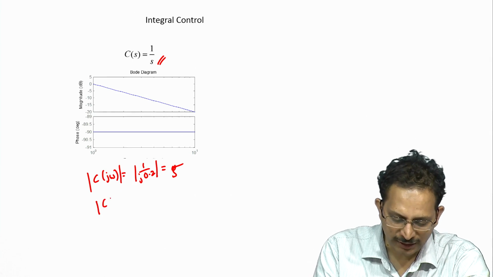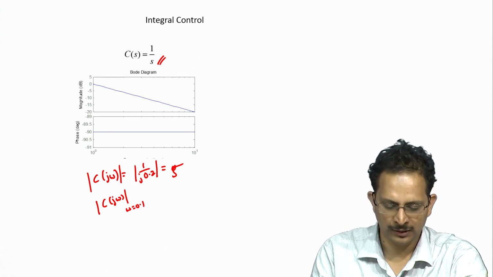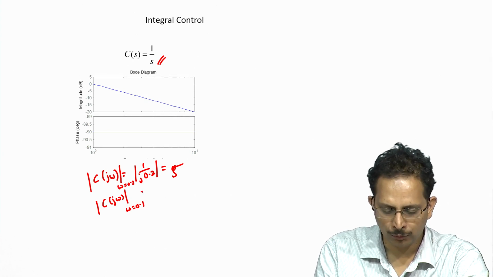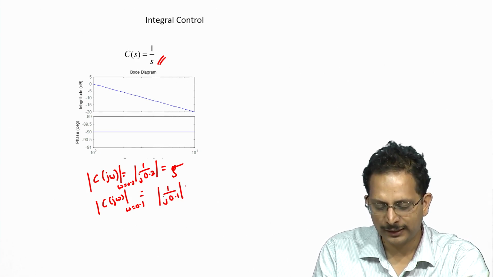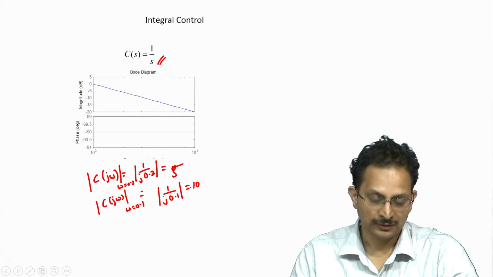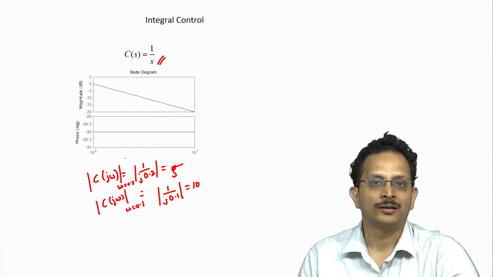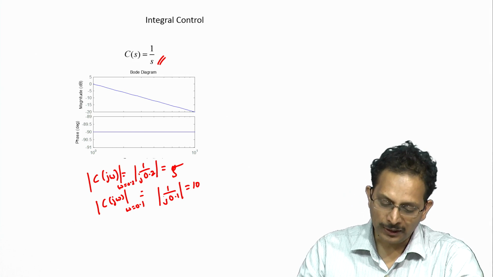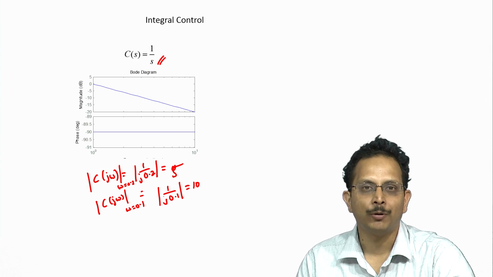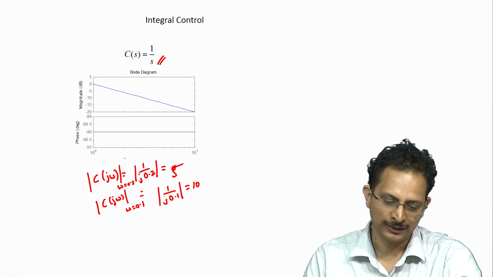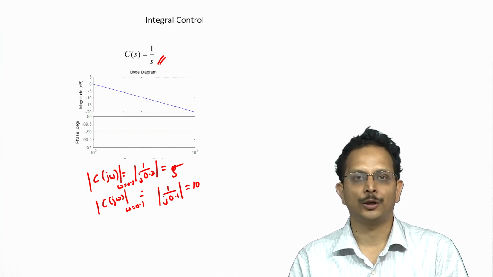At 0.1 radian per second, the magnitude of C of j omega at omega equal to 0.1 is going to be equal to the magnitude of 1 by j times 0.1, and that is going to be equal to 10. So, the gain at 0.1 radian per second is even better than what we were looking out for. What this means is that while we wanted 98% accuracy in tracking a signal at 0.1 radian per second, we can actually do better than that by using this integral controller as the one to satisfy the performance requirements.